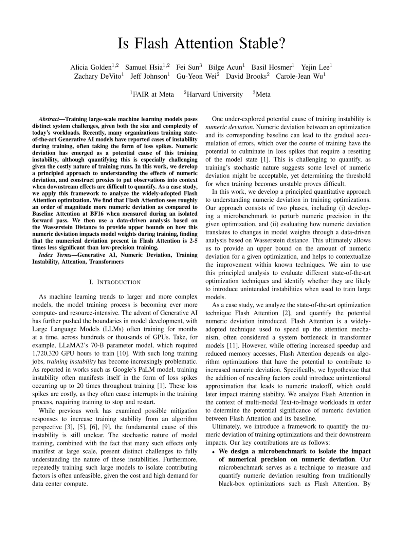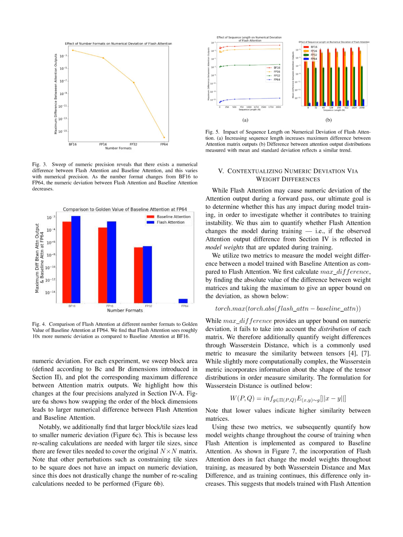Secondly, the method evaluates how numeric deviation translates to changes in model weights through a data-driven analysis based on the Wasserstein distance metric. This metric is used to measure the similarity between tensors and incorporates information about the shape of the tensor distributions to quantify weight differences accurately.